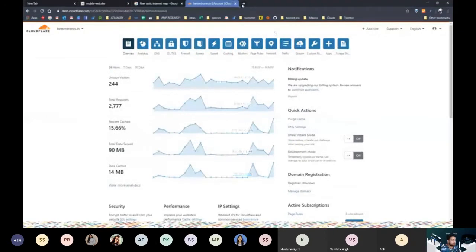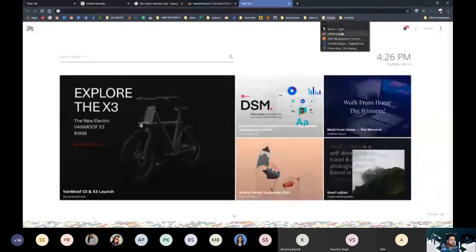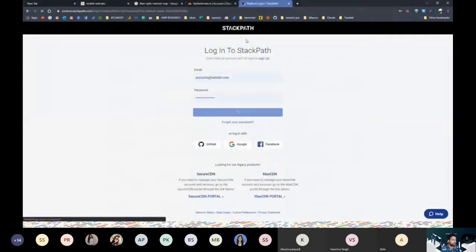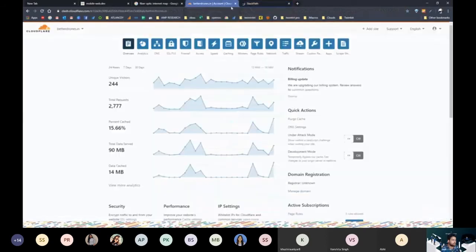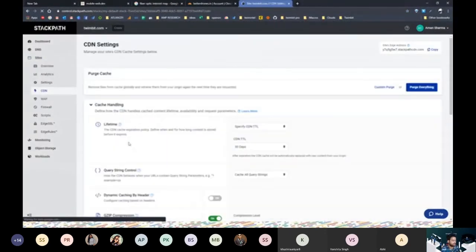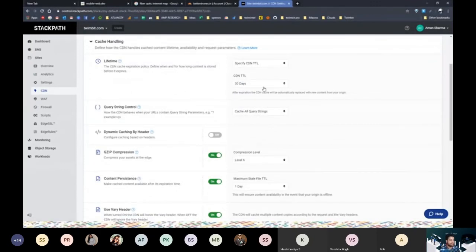Now I can also go through a more practical example. Twimbit.com is a global service in which we serve our clients fresh content at a very optimum speed. We use a CDN service called StackPath, and this has servers all around the world. Let me show you how that service actually looks. If I go to Twimbit.com, go to CDN, here we control CDN TTL. CDN TTL means CDN time to live. It explains itself: when does the content expire, and when does the CDN go to the actual servers and check the content again.